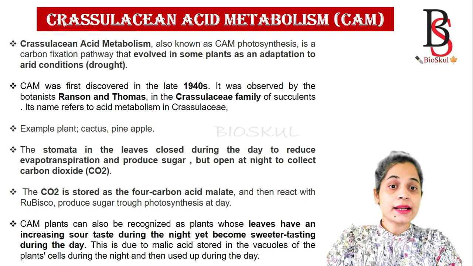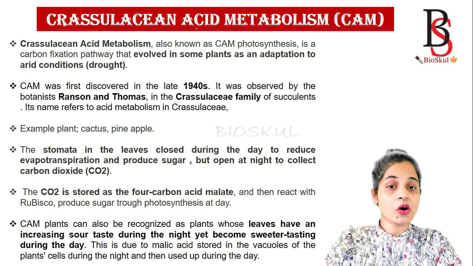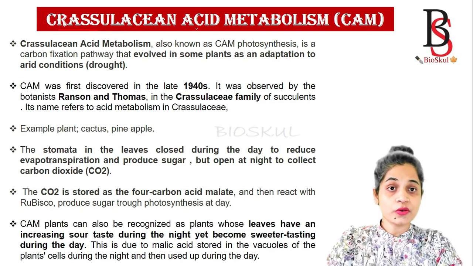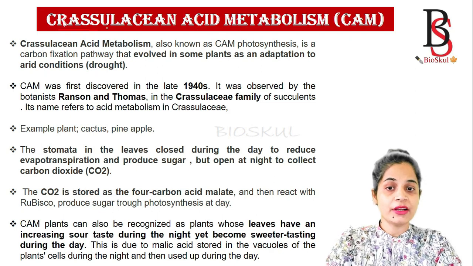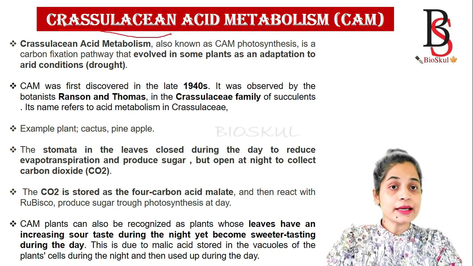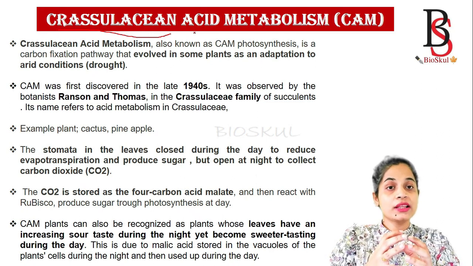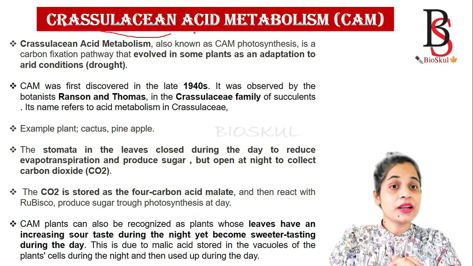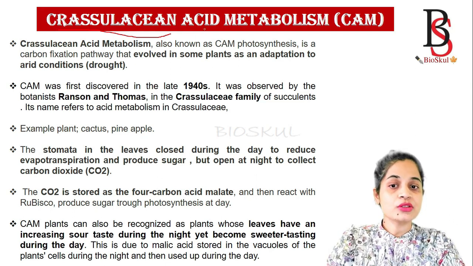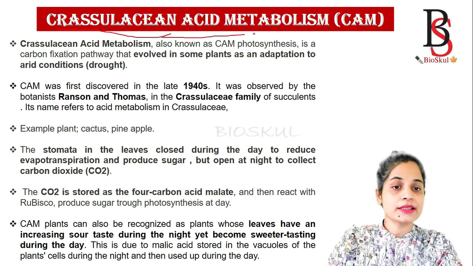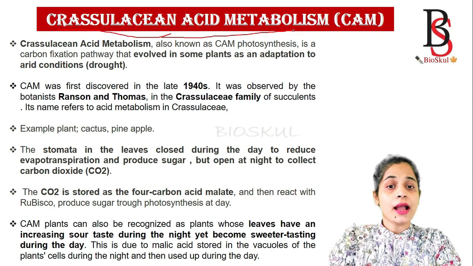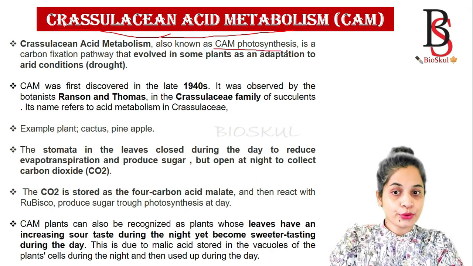So let's learn about the CAM pathway. Why is it known as crassulacean acid metabolism? Because this pathway was first observed in plants that belong to the family Crassulaceae. Acid metabolism refers to the fact that malate is stored in these plants at night and broken down during the daytime. That's why it is named crassulacean acid metabolism, and it is also called CAM photosynthesis.